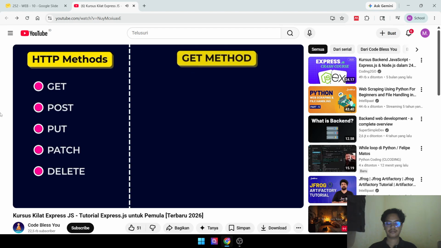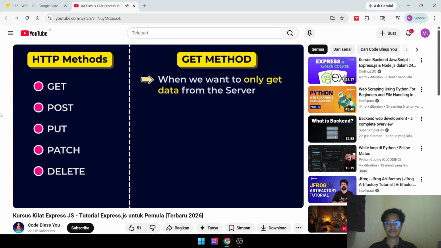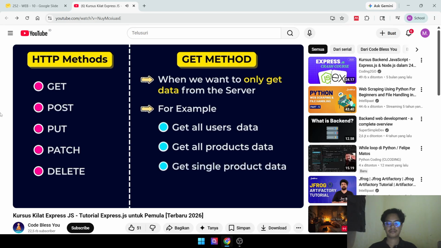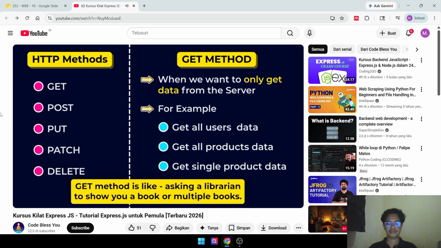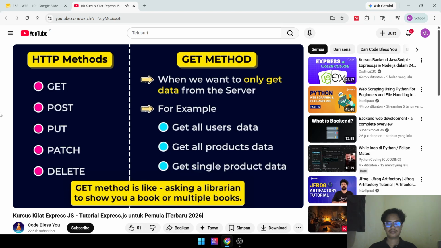First one is the GET method. We use the GET method when we want to only get data from the server. For example, we want to get all users' details, or we want to get all products' details, or we want to get a single product's detail. In this case, we define our API with the get method. For understanding these methods, we will use the analogy of a library. So the get method is like asking a librarian to show you a book or multiple books. Don't worry about implementation, we will see all methods step by step in this section.